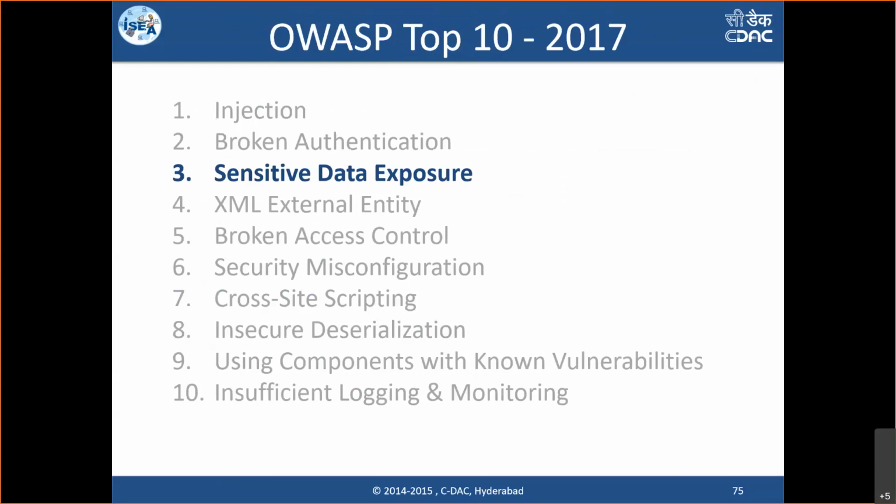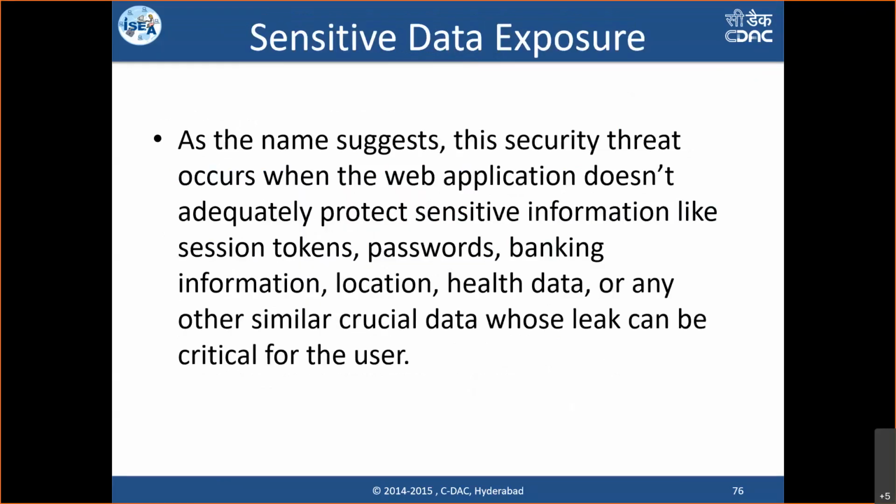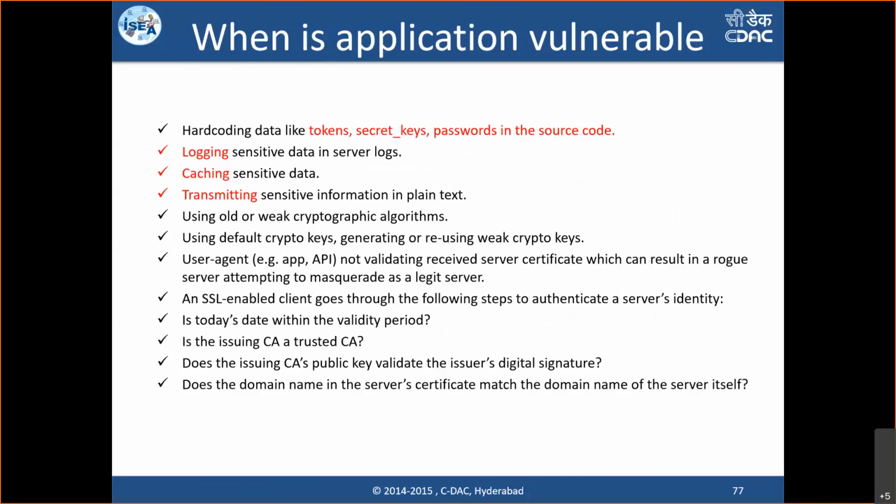So moving towards the other OWASP Top 10 item, sensitive data exposure. This is related to sensitive data. As we have seen in one example, error pages were revealing sensitive information about the programming language and database. Similarly, there are many more sensitive pieces of information related to the application: tokens, passwords, banking information, locations. If your application is dealing with any sensitive data about a particular user, it's very important how that data is being stored, logged, cached, and transmitted.